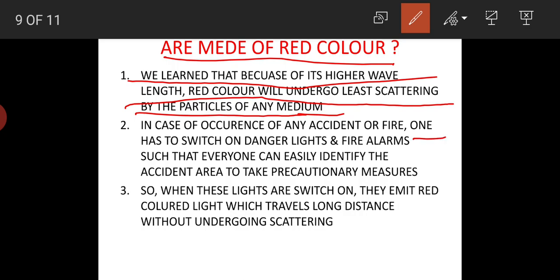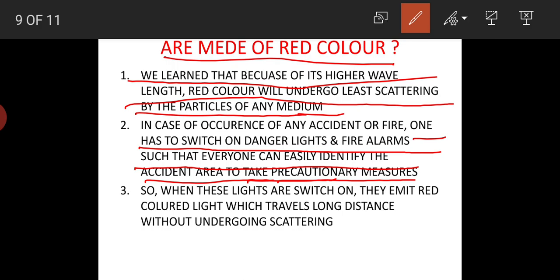One has to switch on danger lights and fire alarms. In such cases, when there is an accident in the industry, that industry will be completely filled with gaseous medium. Then one has to switch on danger lights and fire alarms such that everyone can easily identify the accident area, and to make people avoid coming there, and to take precautionary measures.